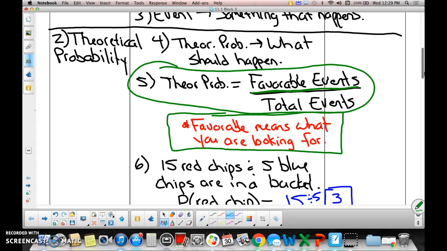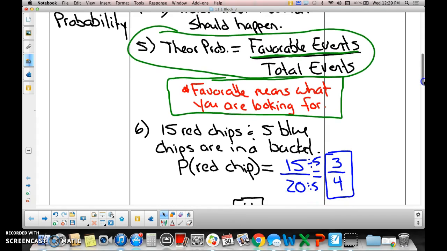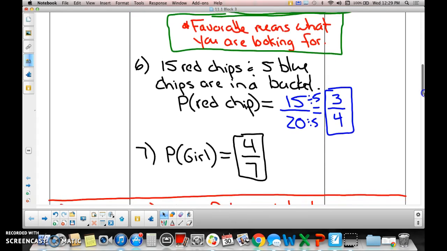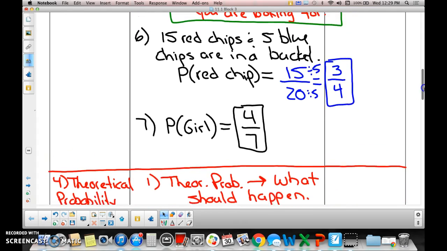That was my bad. Okay, so let's try this again. If I said, what is the probability of me selecting a boy? What is the favorable event we're looking for? A boy. Does that make sense? Okay, good. Number 6 is an example that some of you had in your notes, and number 7 is an example that some of you had in your notes.